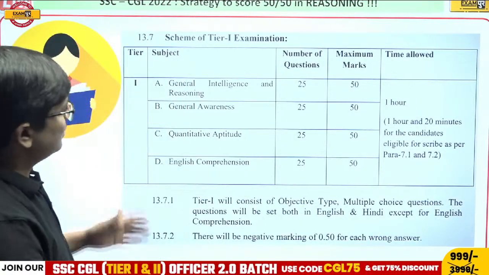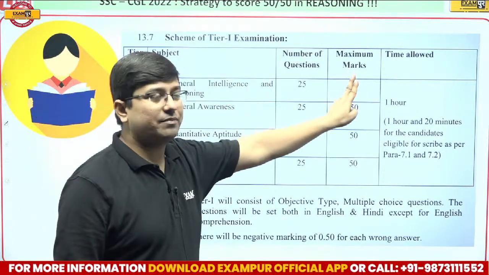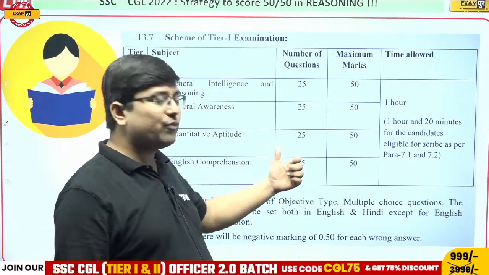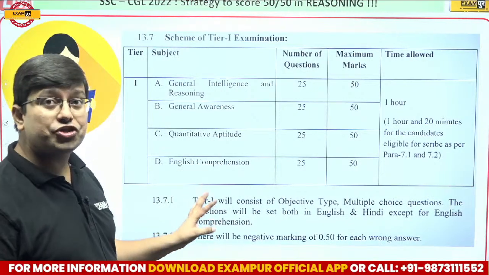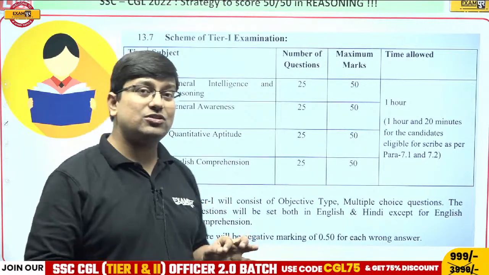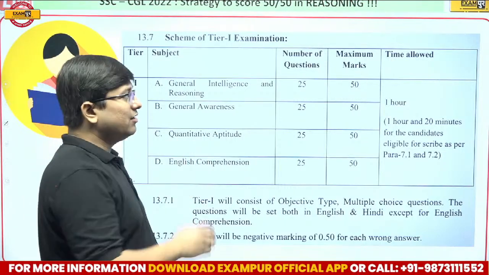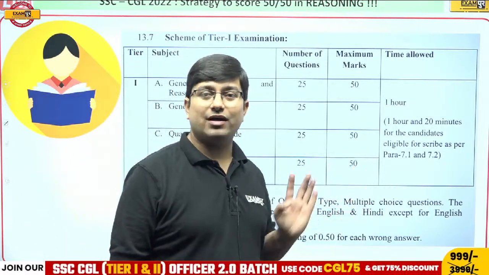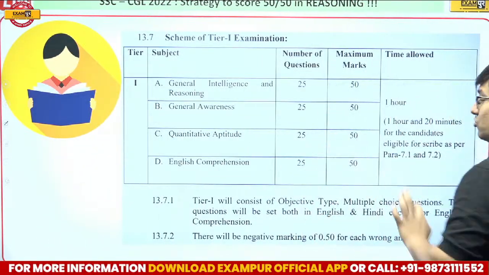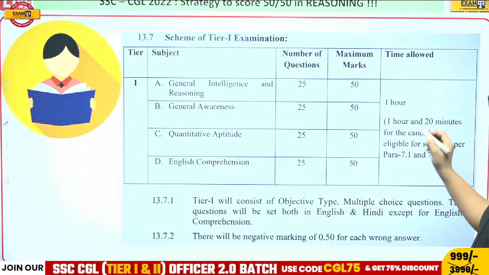Now have a look at this. General intelligence and reasoning: 25 questions and 50 marks. General awareness, again 25 questions, 50 marks. Quantitative aptitude, 25 questions, 50 marks. English comprehension does not necessarily mean that only reading comprehension will be there; things other than that will also be there. 25 questions, 50 marks. Very crucial: each question carries 2 marks. So total 100 questions, 200 marks.